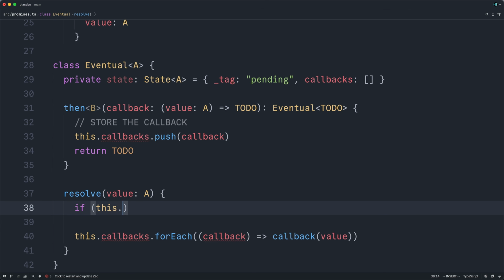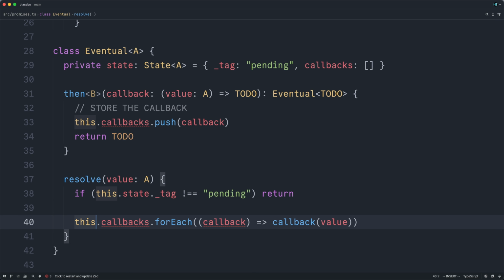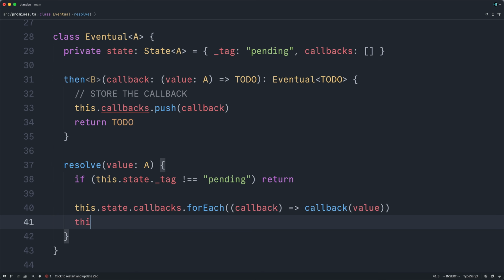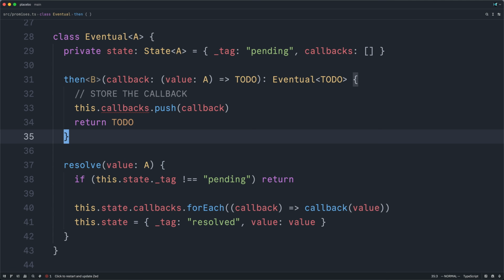And therefore we can check if we are not pending, we can just return, and then we can append to our state's callbacks. And then finally, the act of resolving itself should change our state to resolved, and we should store off the value that we resolved with. We'll then have access to this later on, in the case that then is called after we've already been resolved. Our current logic is fine, but only in the case that we are in the pending state.